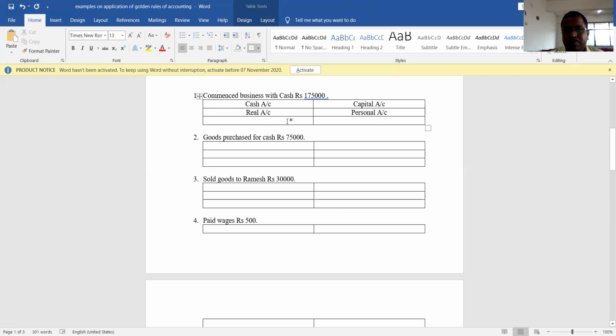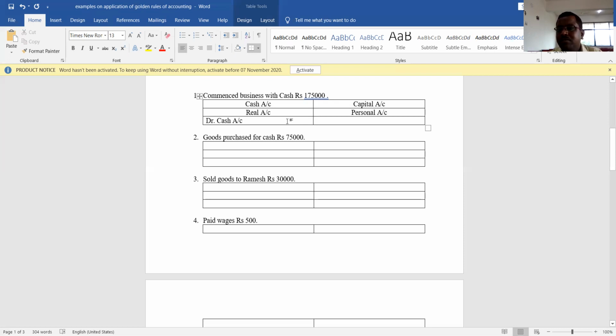Now we should apply the respective rules. Cash is a real account. What is the debit and credit rule of a real account? Debit what comes in, credit what goes out. So here, commenced business with cash: the owner is investing cash into the business. So is cash coming into the business or going out of the business? Cash is coming into the business. So debit cash account. Understood?